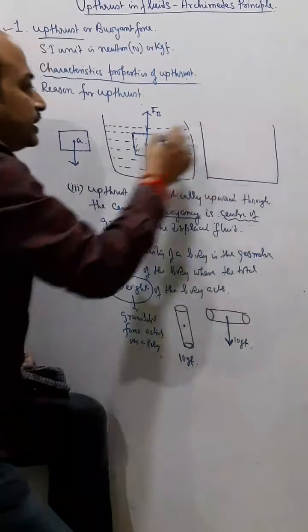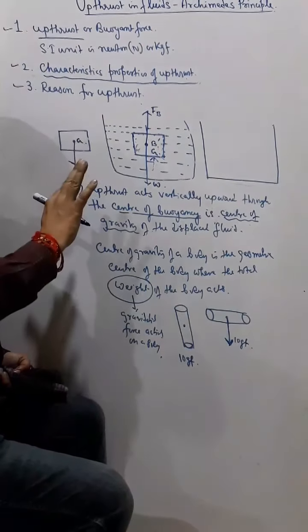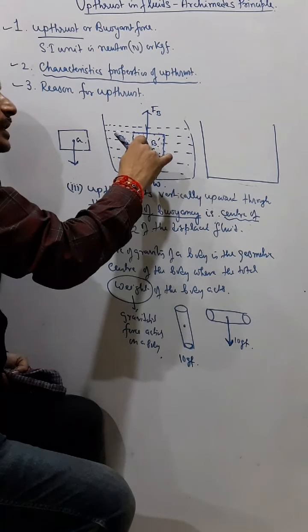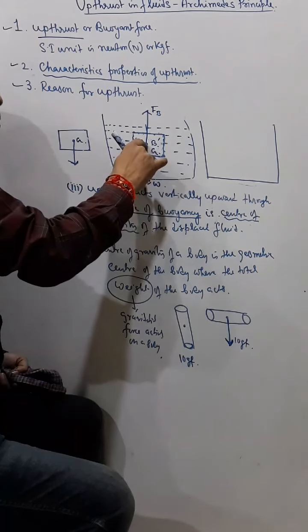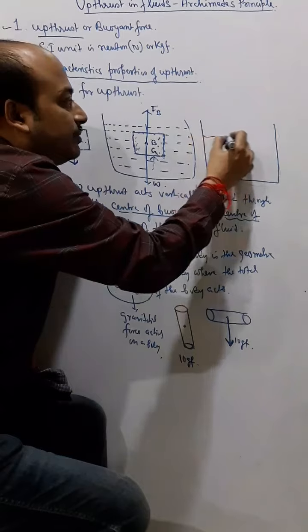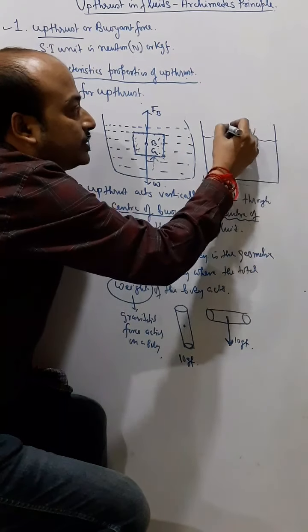Now this happens in case of a floating body. Now this is a sinking body. The body is sinking, so the center of gravity of the body and the center of buoyancy lie on the same point. But now this body is floating. Suppose this body is floating in this way.